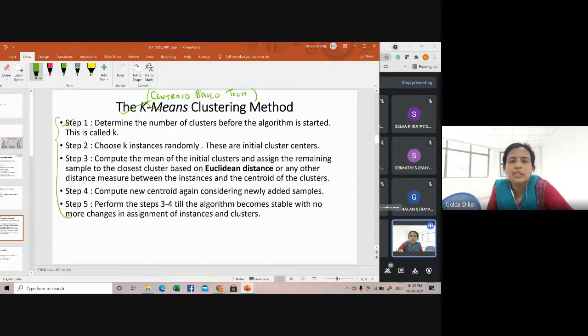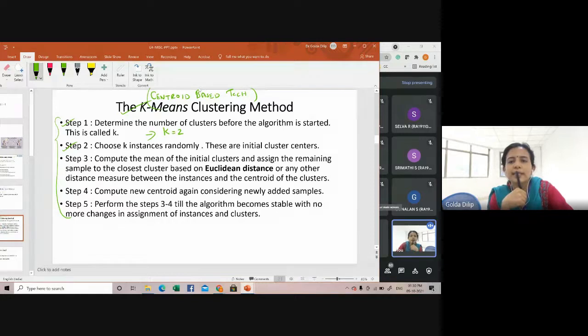In the first step, you need to determine the number of clusters before the algorithm starts. It's called K. You need to find out how many clusters you're planning to go with. The input will always be data samples or examples, and the output will always be clusters, the K number of clusters.